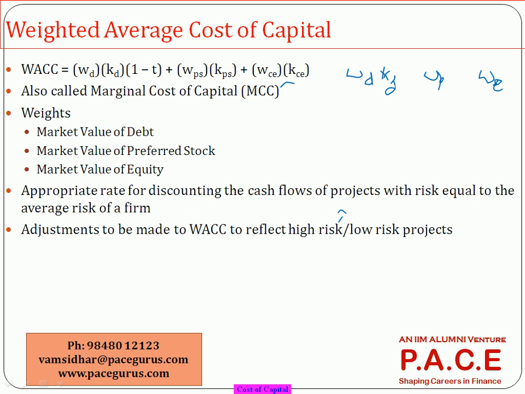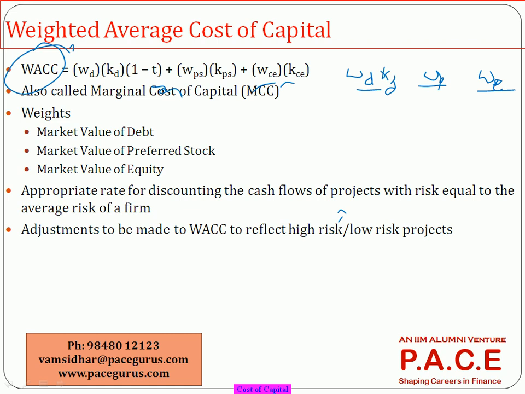The multiplications and additions of all of them give my cost of capital, or in detail the weighted average cost of capital, because I am taking a weighted mean, and weights are given based on the proportions in which the capital is raised in the form of debt, preferred stock, and equity.